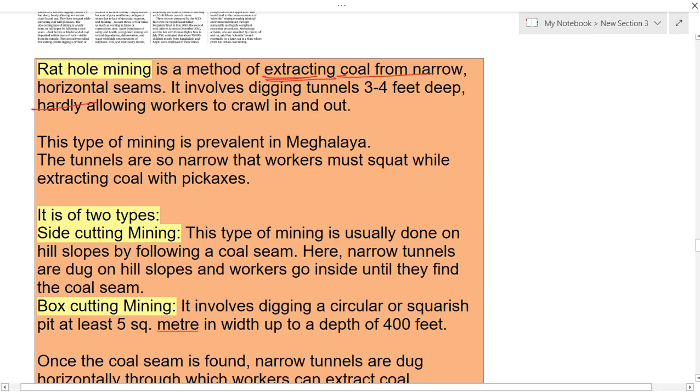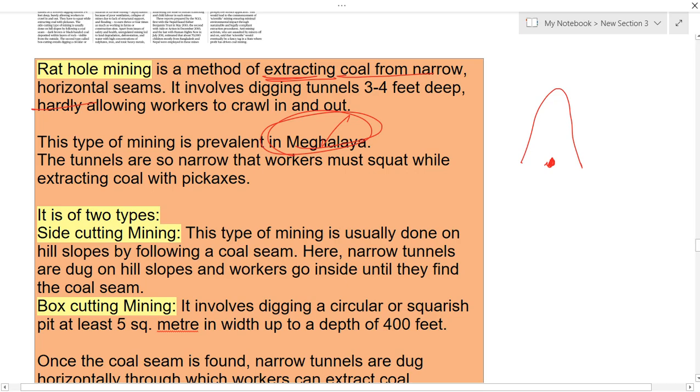There will be a hill, and under it they dig tunnels about 3 to 4 feet deep, and the size of the hole hardly allows them to crawl, not even sit. This type of mining is commonly seen in Meghalaya, and the tunnels are so narrow that workers have to squat while extracting coal with pickaxes.